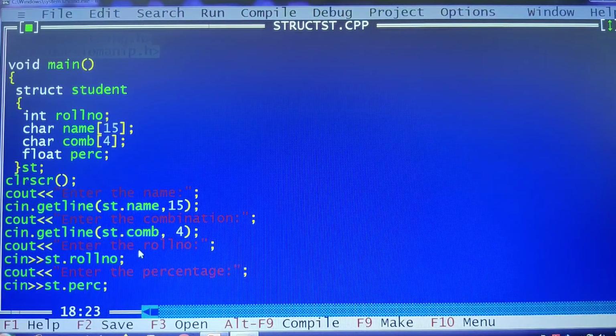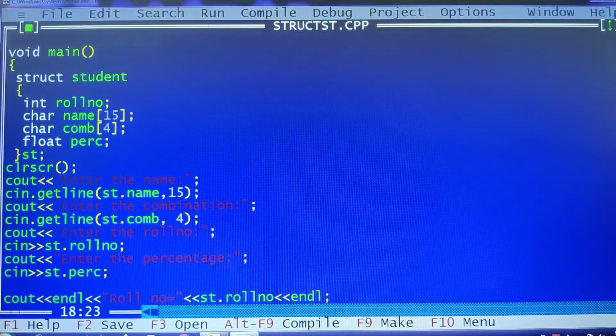To read a roll number, I have taken an integer data type, so directly I can make use of the cin function here. So cin st.rollnumber. Enter the percentage, cin st.percentage. So these are the set of statements that would allow you to read the contents from the user.